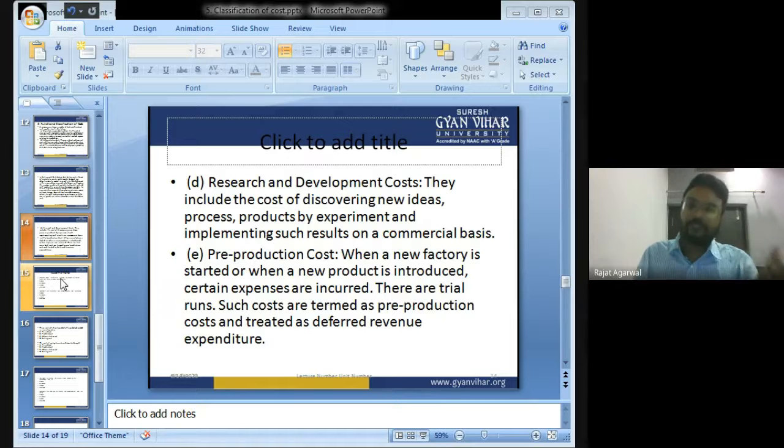So to launch this feature, to bring this feature into reality, we have to incur an expense of rupees 2 crore. This expense of rupees 2 crore, the expense which is incurred in bringing new ideas, new features into existence, into reality, will be known as research and development cost. Got my point, everyone?